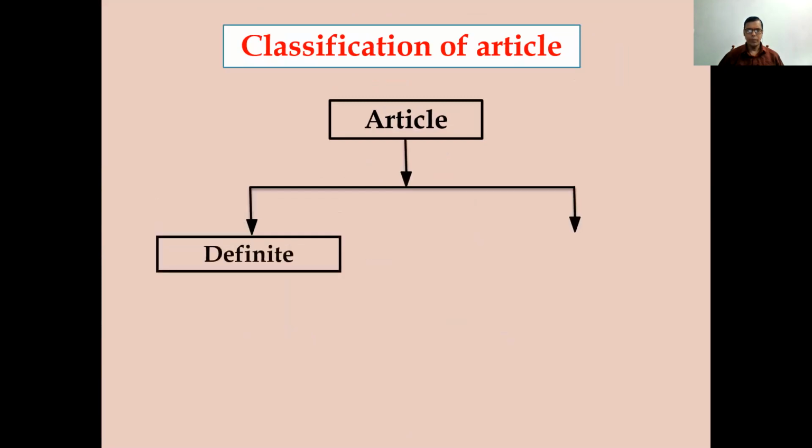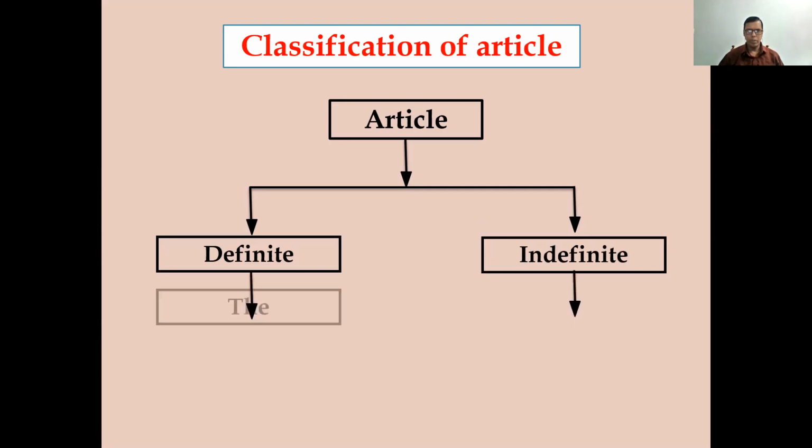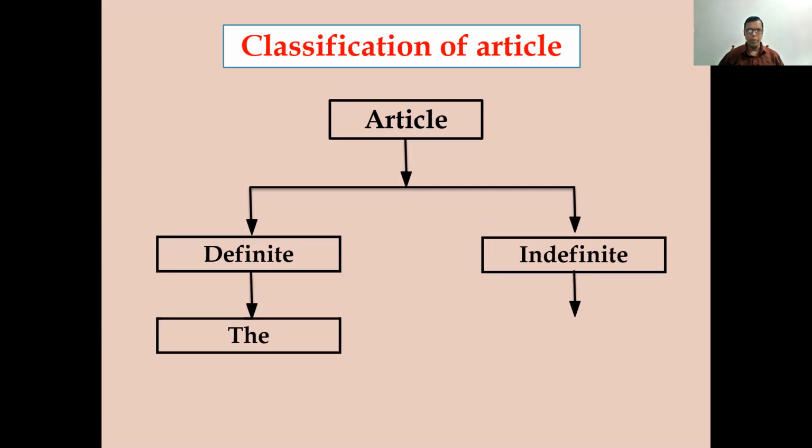Classification of article. Two types of articles: definite, indefinite. Definite means the and indefinite means a or an.